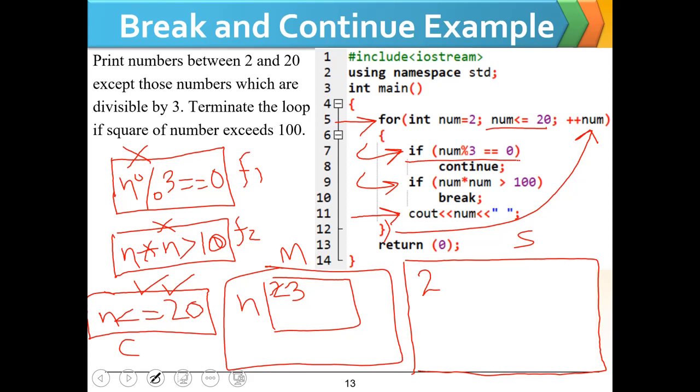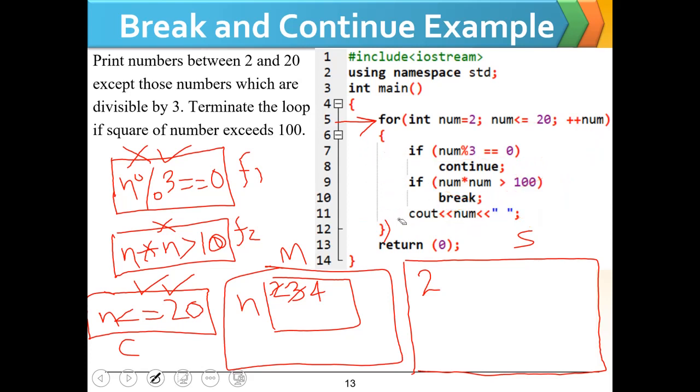Since the first if condition is true because 3 mod 3 is equal to 0, we will get to the continue statement. When the continue statement is executed, the remaining lines of code will not be executed, and we will get to the num update again, and we will get 4 here.